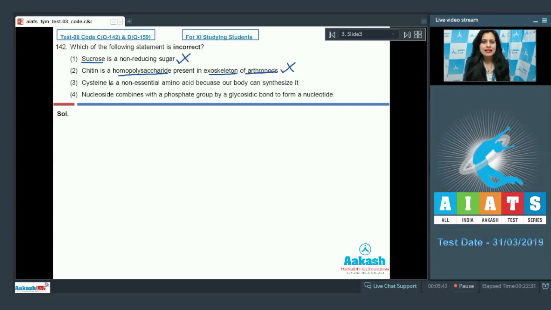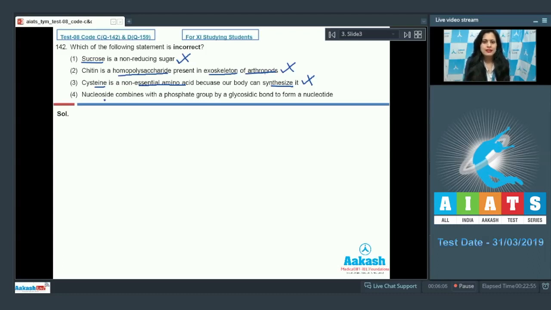The next statement is cysteine is a non-essential amino acid because our body can synthesize it. And as it is also a correct statement, so this cannot be a correct answer to our question because cysteine is a non-essential amino acid because our body can synthesize it. On the other hand, those amino acids which cannot be synthesized by our body are essential amino acids.